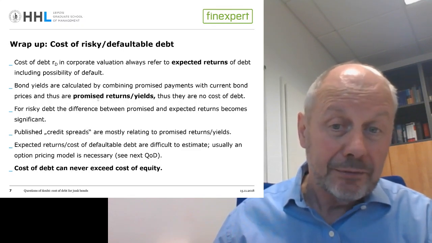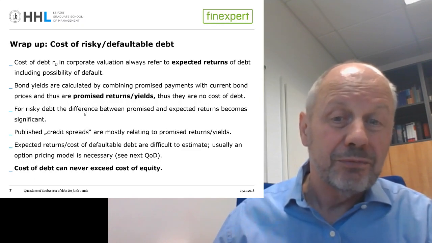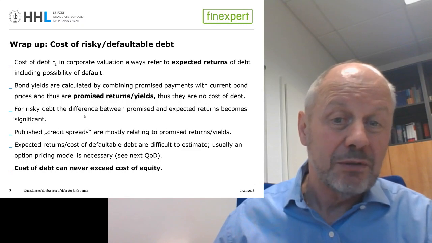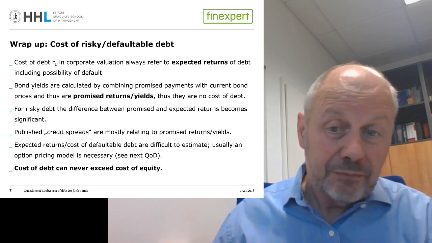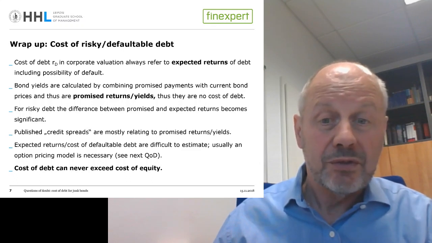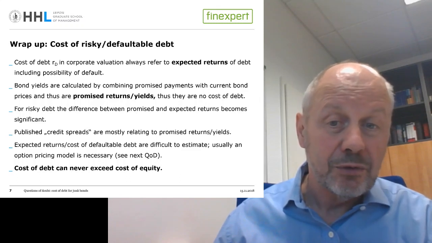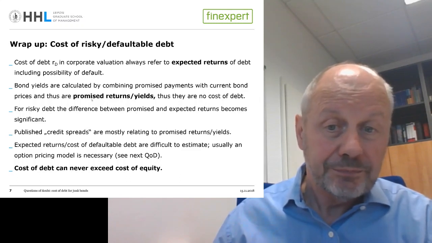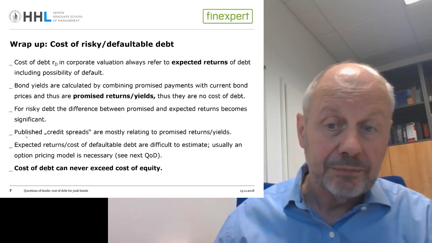And the difference between expected and promised may be negligible if a firm has an extremely good rating, but if debt becomes risky, then of course these differences may become significant. And that means that we would make a mistake for risky debt if we would take the promised yield as a cost of debt.